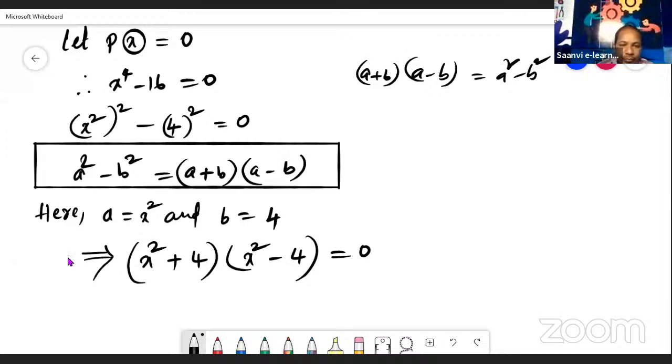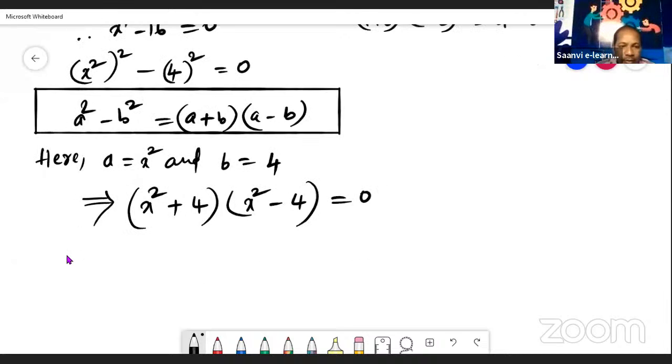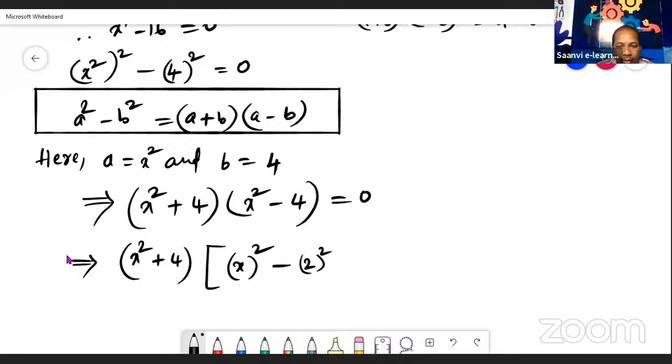Okay. Now see here, this x square plus 4 we write as it is, we cannot simplify it. And this x square minus 4 is there, no? Again we can write it in the form of a square minus b square. Let us see how we will write. X square means x whole square we can write, minus this 4 we write as 2 whole square. Like this we can write, no? 2 square value 4. Okay.